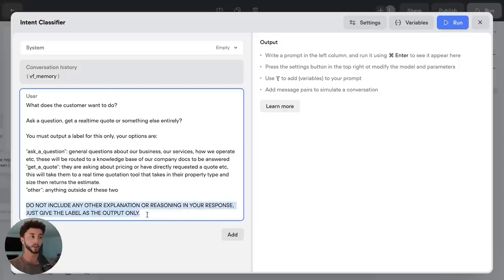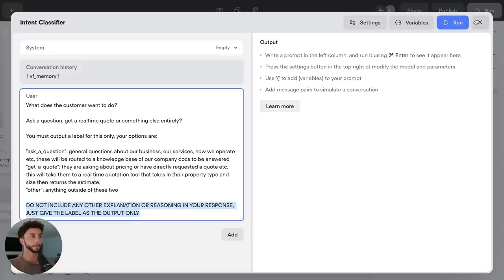Because in the next step, we are going to be looking out for exactly one of these outputs, we need a really clear statement saying this is all you need to output, just this, and not, "Hey, I took a look at the conversation history and it seems like the user wants to get a quote." We just want "get a quote," and we can explicitly state that with this big caps lock block here. And as with the other builds, all of these prompts are going to be available in the resources for you to follow along with.